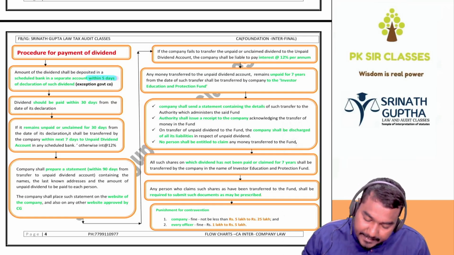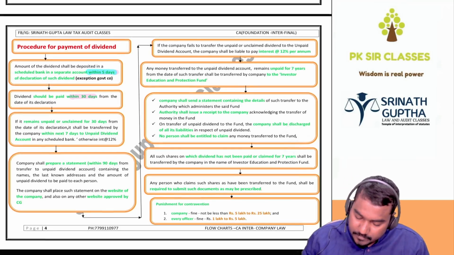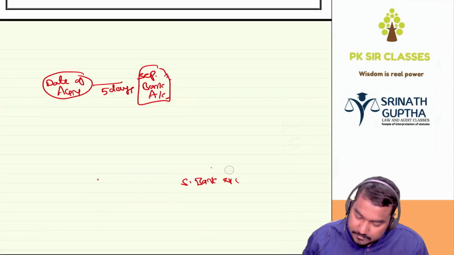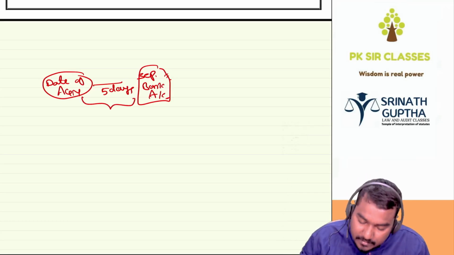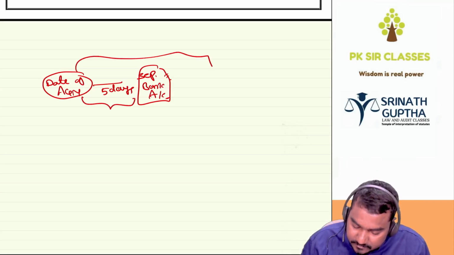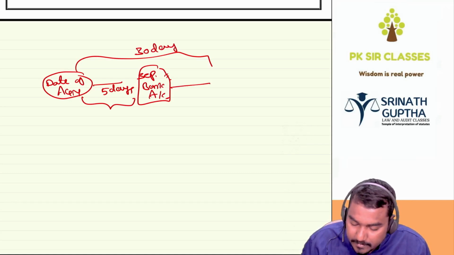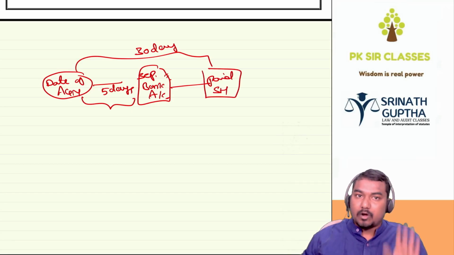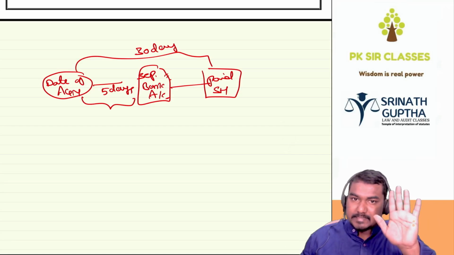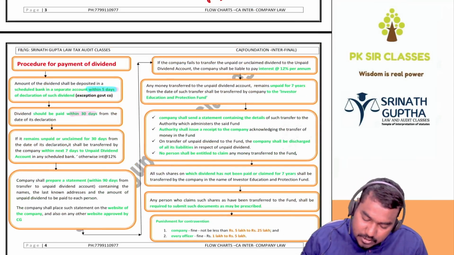Dividend should be paid within 30 days. Within the 30 days we have to pay dividends. If you are observing, after the date of declaration, within 5 days we have to transfer it to a separate bank account. From the date of declaration, within 30 days it should be paid to shareholders. So within 5 days we transfer to the separate bank account, and within 30 days we distribute to shareholders.